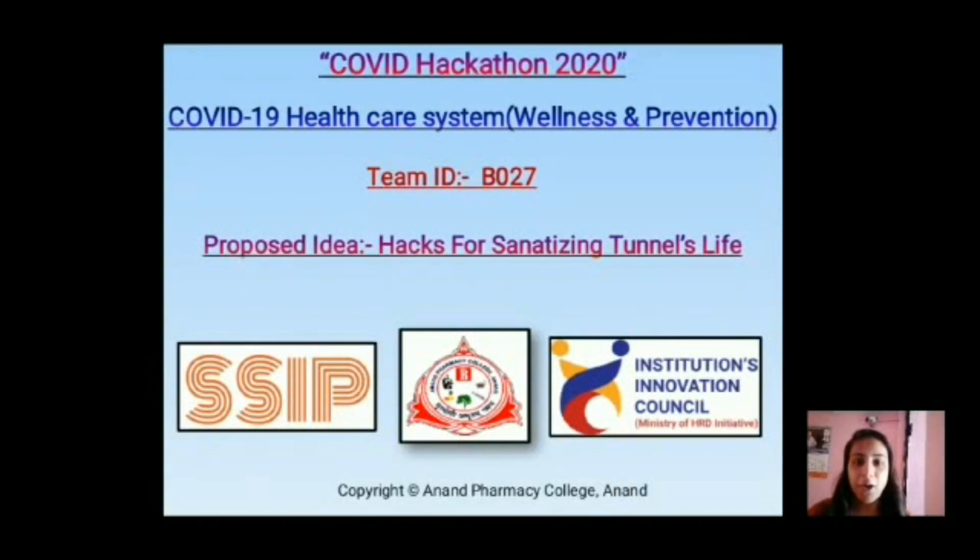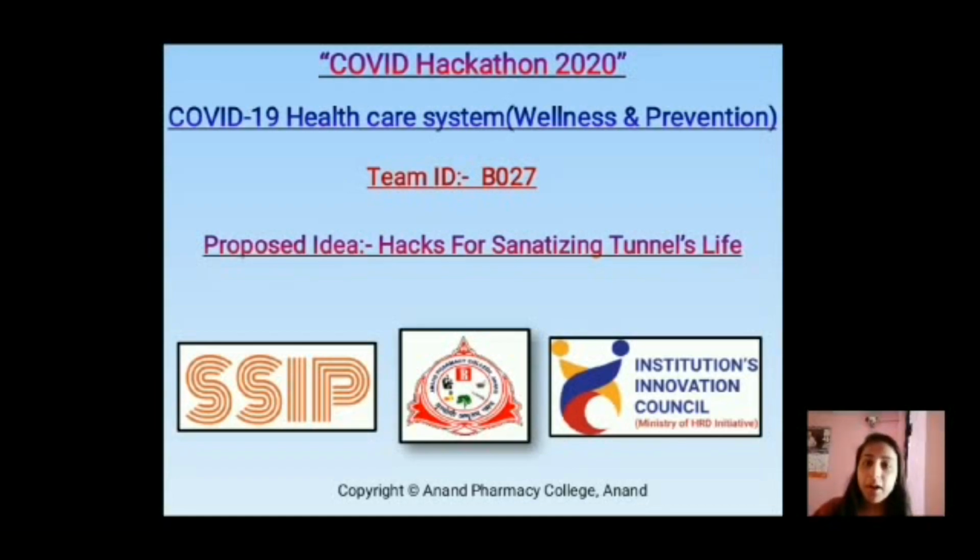So today my talk is on the COVID hackathon, which is organized by Anand Pharmacy College Anand and sponsored by SIP Government of Gujarat, IIC and MHRD. Myself, Assistant Professor from Anand Pharmacy College Anand, and my team members are Nadeem Vora and Yash Rana, who are from second year B Pharm. And my team ID is B027.